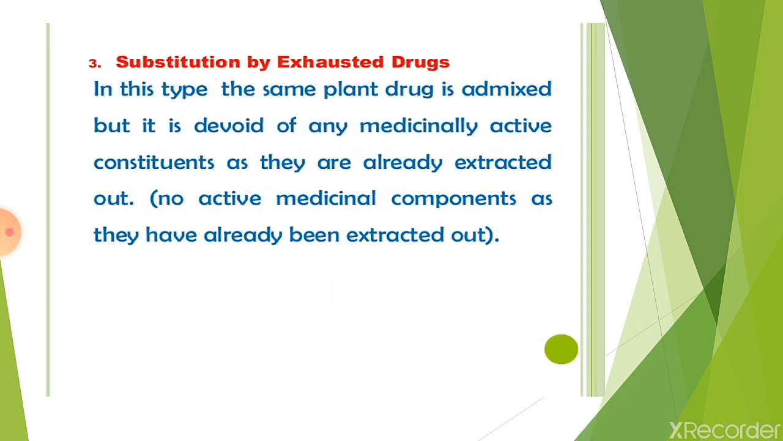Third type of adulteration is substitution by exhausted drugs. In this type, the same plant drug is admixed, but it is devoid of any medicinally active constituent as they are already extracted out. Exhausted drugs means the total active or chemical constituents are removed from the drug, and these exhausted drugs are used to adulterate or substitute the original drug.